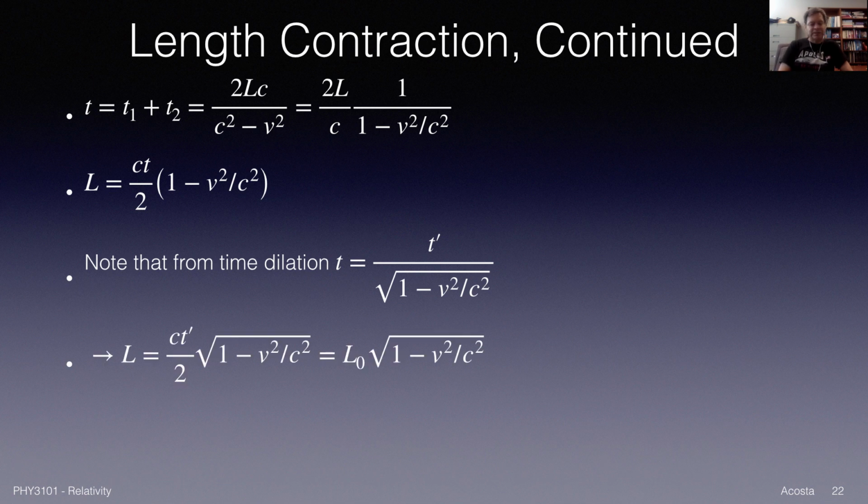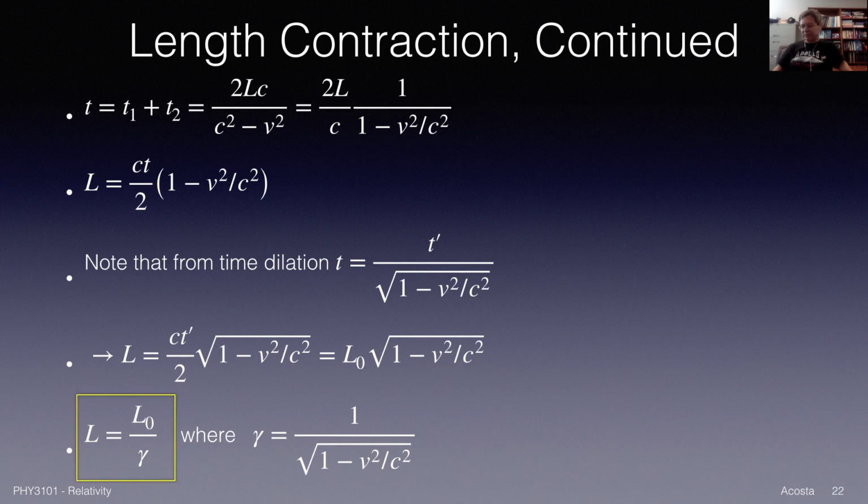So I'll do that, and what we'll get is, when I plug this expression in for T, I have 1 minus V squared over C squared to the 1 power, divided by 1 minus V squared over C squared to the half power, so I'm going to be left with 1 minus V squared over C squared to the half power, and then I have CT prime over 2. Or in other words, this CT prime over 2 was the proper length measured in the rest frame of the light clock. And then I have this extra factor, the square root of 1 minus V squared over C squared. So we can write that more compactly as L is L naught over gamma. Length measured on Earth is the rest frame length divided by gamma, where gamma is our shorthand for 1 over the square root of 1 minus V squared over C squared.